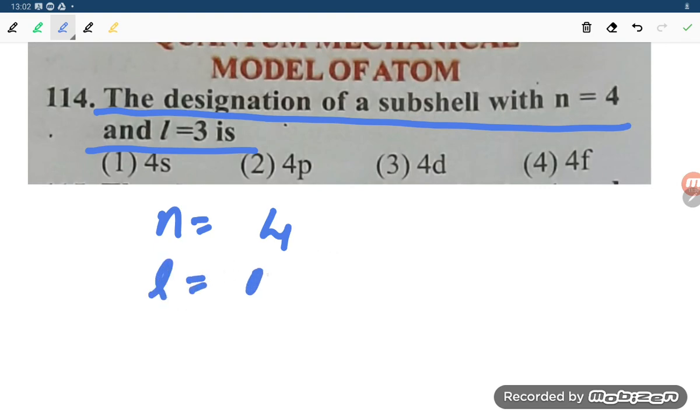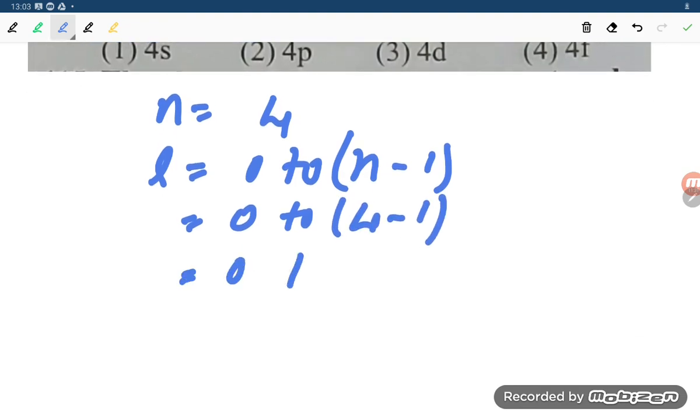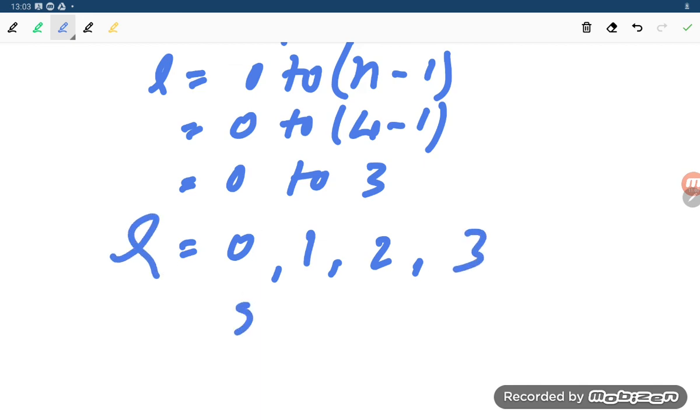L equal to what? 0 to n minus 1. The n value they gave is 4, minus 1. So this is 0 to 3, which means 0, 1, 2, 3. So L equal to 0, 1, 2, 3 means s, p, d and f.